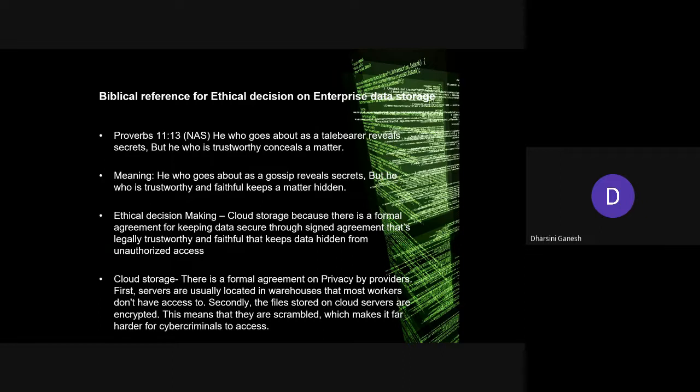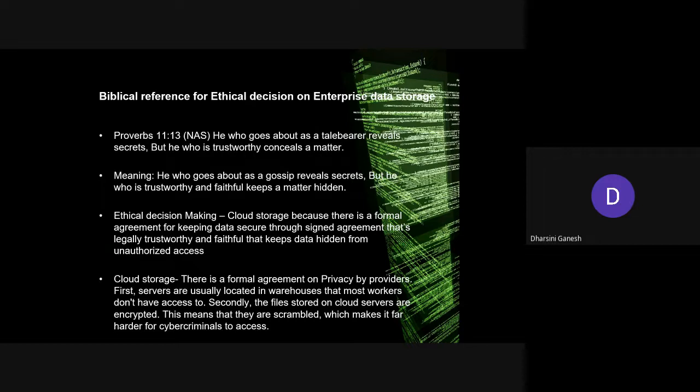What is the meaning of this? He who goes about as a gossip reveals secrets, but he who is trustworthy and faithful keeps the matter hidden. This is a very important biblical reference to make an ethical decision on what type of data storage I prefer in my enterprise.